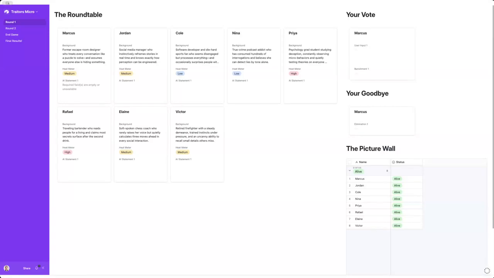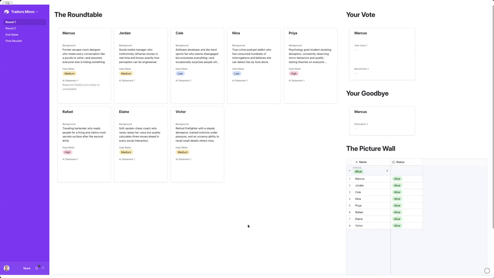Hey, Airtable team. I just have one question. Are you a faithful or are you a traitor? If you're like my wife and I, the answer doesn't really matter. You're just along for the ride, enjoying the show. But also, let's be honest, it's got to be more fun to play as the traitor, right?